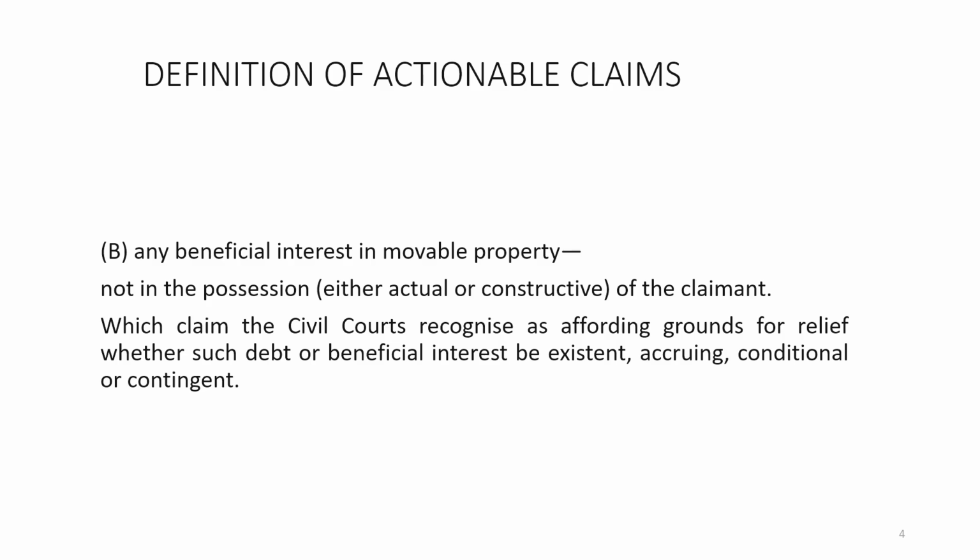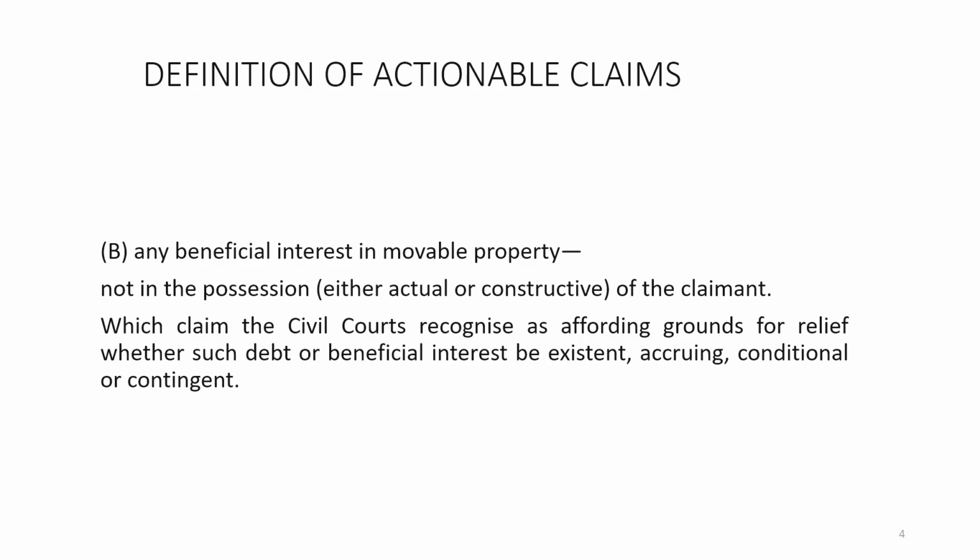That means there are certain beneficial interests in movable property where the movable property is in the possession of others, not of the claimant. Which claim the civil court recognizes as affording grounds for relief, whether such debt or beneficial interest be existent, accruing, conditional or contingent. Okay. So, these are the types of interest.